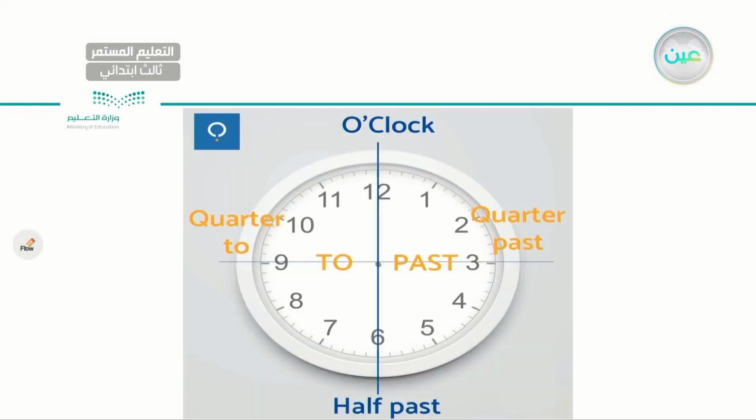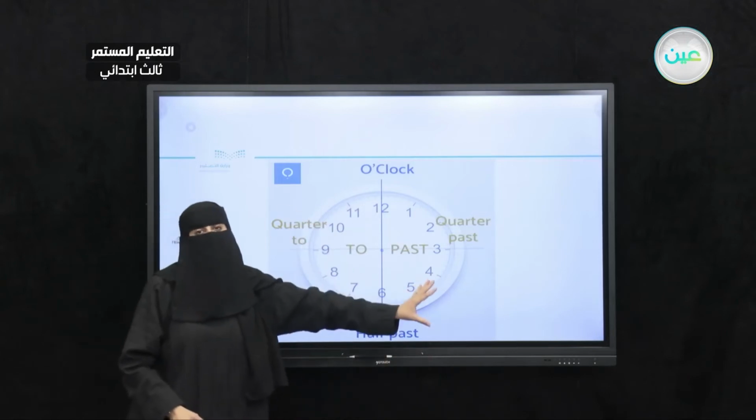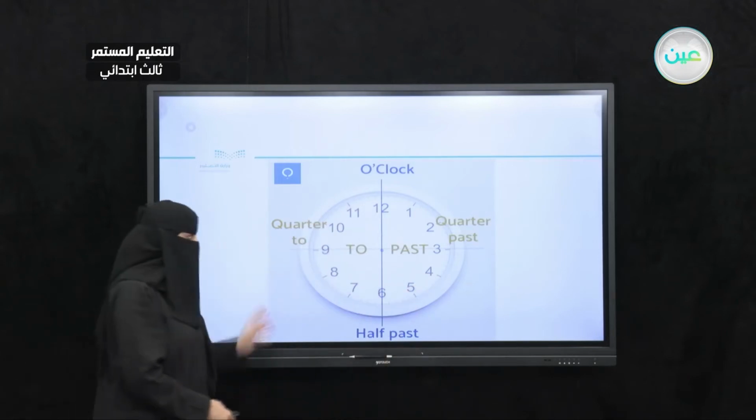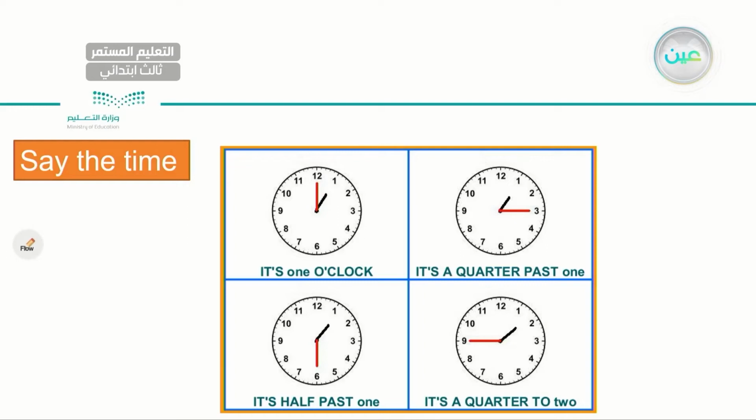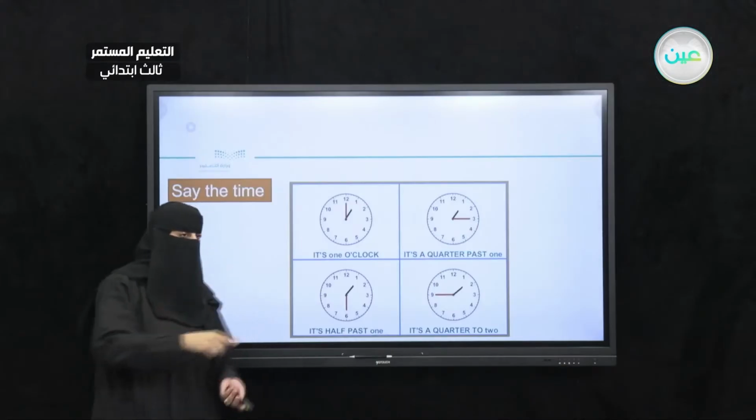Now let's read. Again, same one. 1:15, 1:30, 1:45. I need to make sure that you get the meaning of quarter, or the difference between 1:15 and 1:45. Okay? Now, I hope this one will help you out. I will read this one at a time. Make sure that you repeat with me.